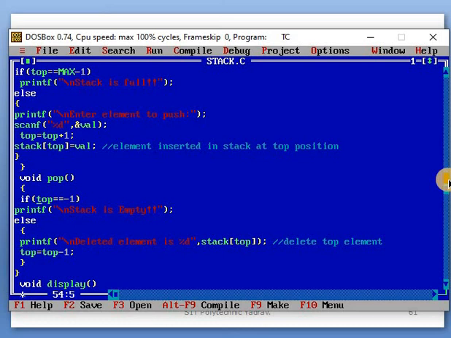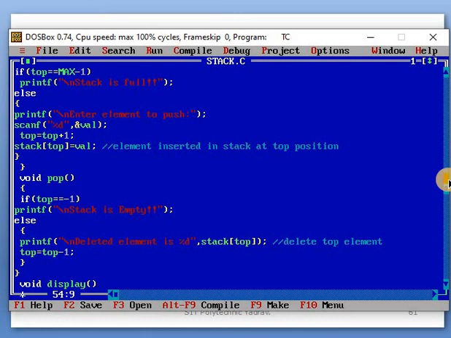Okay, what does that mean? Pop means you delete the item. If your stack is already empty, then how will anything be deleted? So in that, check whether the stack is empty or not. And push means insert. If your stack is already full, then how will you insert? So in the push operation, check the condition stack is full.